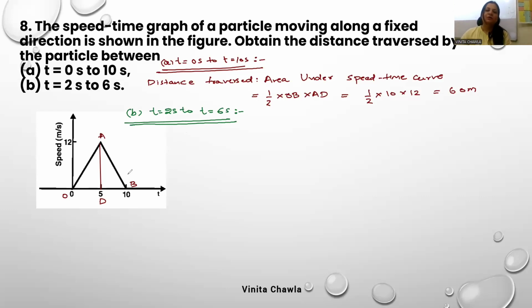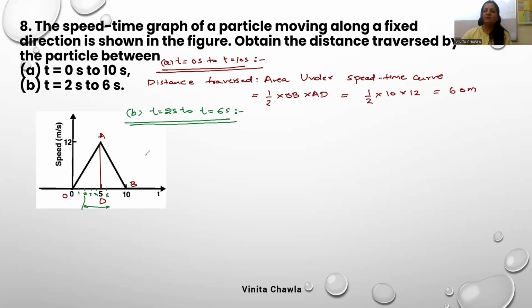See, for t equals 2 seconds to 6 seconds, let's label this as 1, this is 2, this is 3, and this is 4. And this is 6. Okay, so we have to find the distance for this time interval.